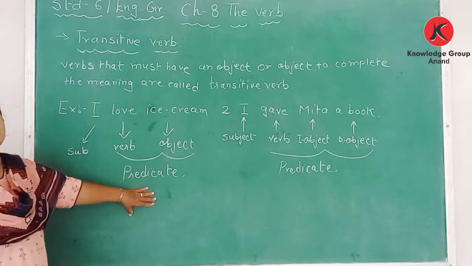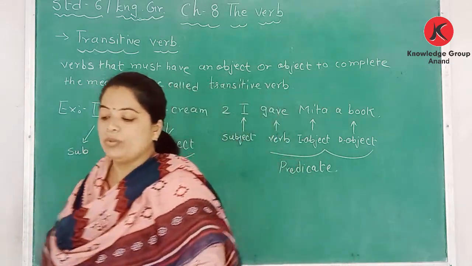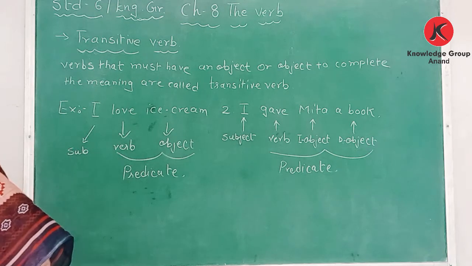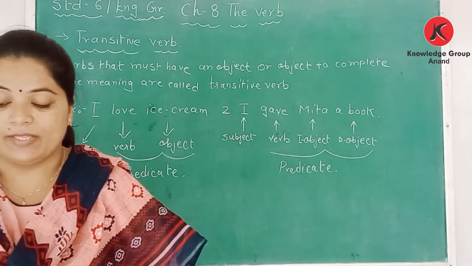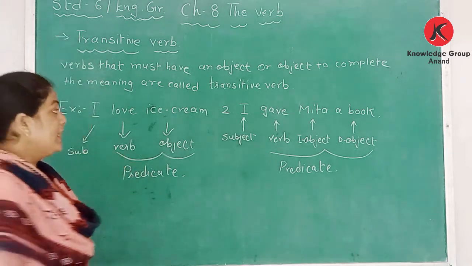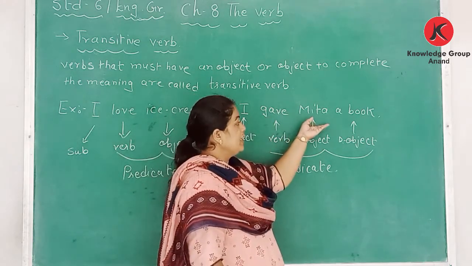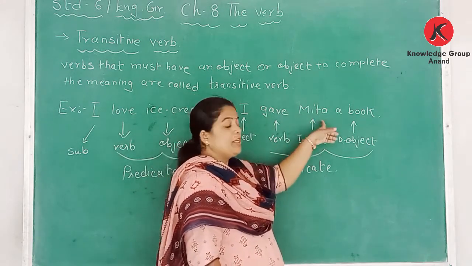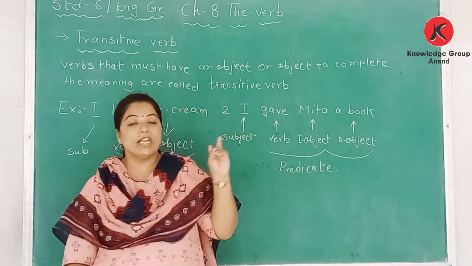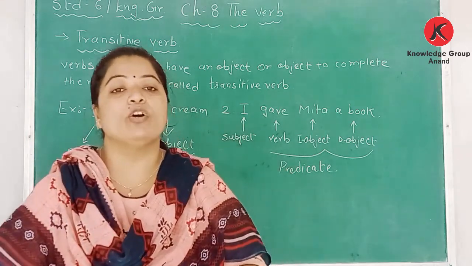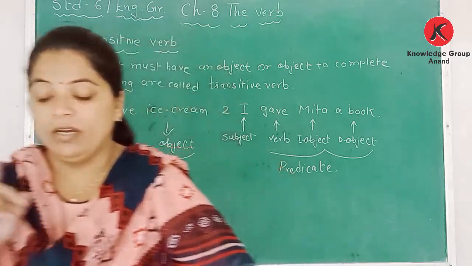So this sentence is transitive, and here also, Mita or both. Here also, therefore, the noun ice cream is the object of the verb love in the sentence. Here it has a predicate, it has a verb give, and it has a direct object Mita and an indirect object, a book. There are two objects in the sentence. One is a direct object, Mita, and a book is an indirect object in the sentence.